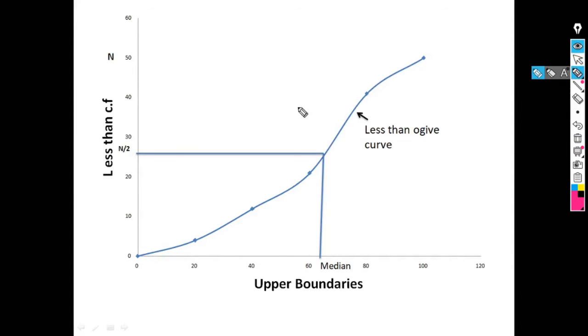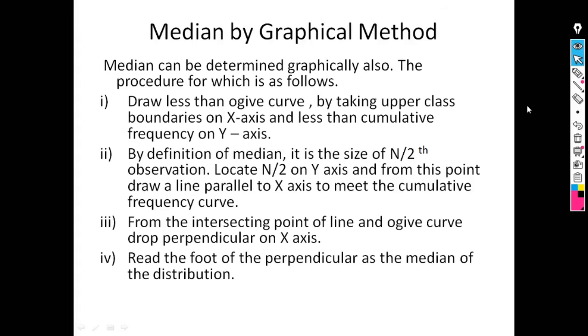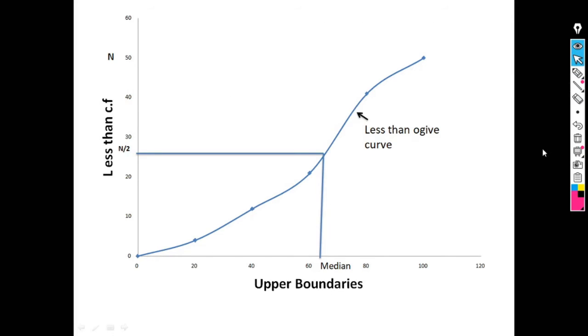From this point of intersection we have to draw a perpendicular line to the x-axis, and this meeting point on the x-axis is known as the median. As our last step, read the foot of the perpendicular as the median of the distribution. Means the foot of the perpendicular is known as the median.